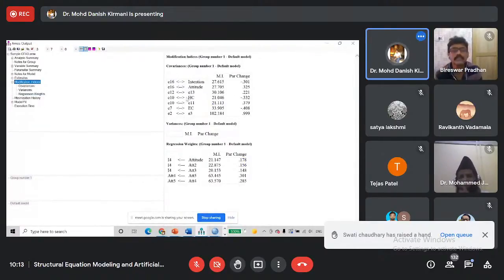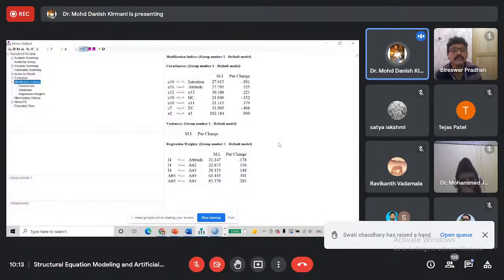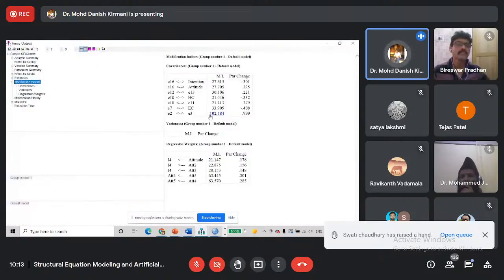If we see modification indices, for E12 and E13 it is 30.106, and for E2 and E3 it is 102.184. Okay, E2 and E3 modification index is 102.184, but we already have added one covariance between E1 and E2. So we cannot add another covariance for E2. So we cannot do anything for this.